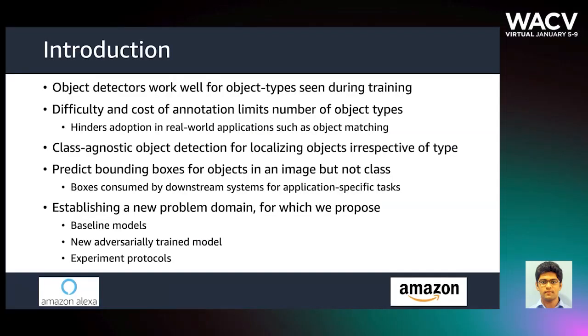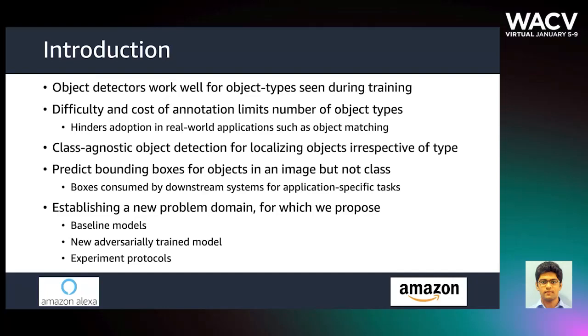Conventional object detectors perform well at detecting object types that they have been trained for, but they are limited to seen object types, primarily due to the cost of annotating large datasets for detection purposes, which hinders the adoption of detectors in real-world applications such as large-scale object matching, visual relation prediction, etc.